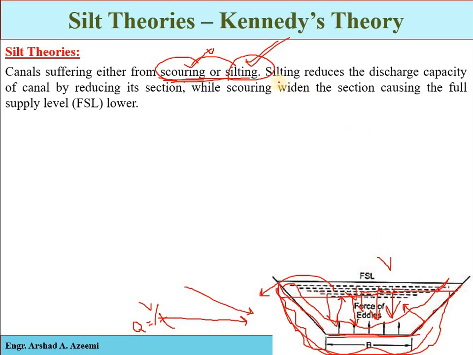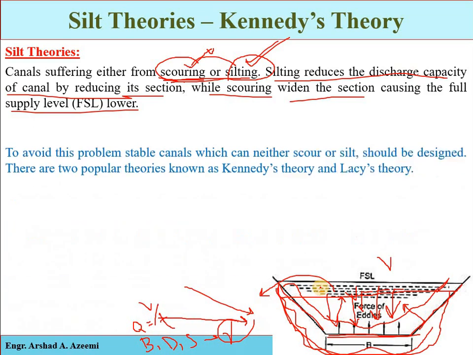So silting reduces the discharge capacity of the canal by reducing its section, while scouring widens the section, making the full supply level lower. These two are the major problems. Now, we have to come up with such dimensions, such a width of the bed, depth of the water and slope of the alignment, that the velocity is such as to avoid these two problems, the scouring and the silting problem.